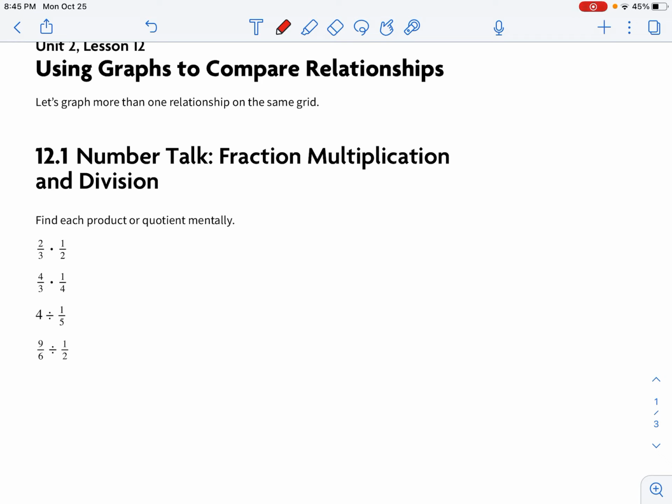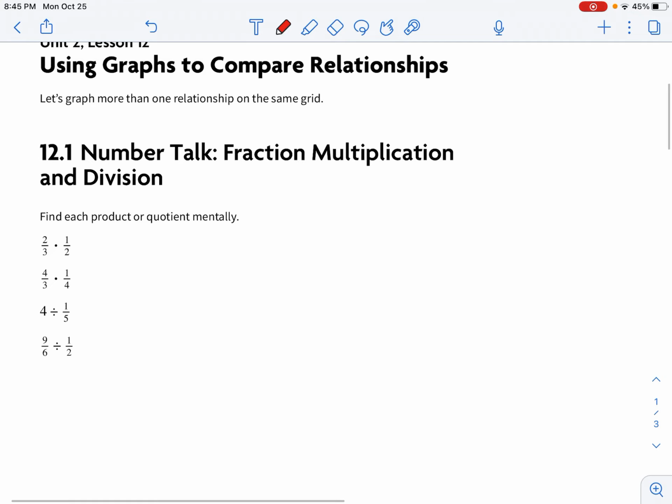So remember, when we're multiplying fractions, you just multiply the numerators together and the denominators together. So 2 times 1 equals 2. 3 times 2 is 6. And this can be reduced to 1/3. Okay, same thing. 4 times 1 is 4. 3 times 4 is 12. This is going to also equal 1/3.